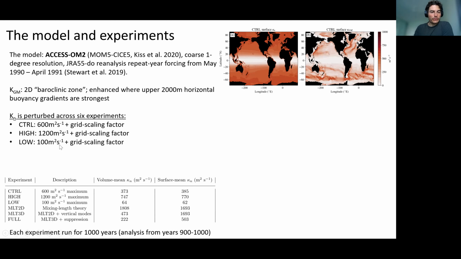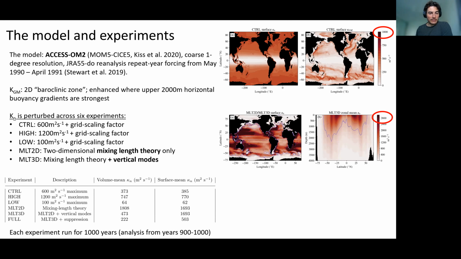And then on top of that, I run 3 more experiments where I introduce the different spatially varying elements that go into Sjoerd's theory. That's mixing length theory through the MLT2D and MLT3D experiments, which I actually won't discuss in this talk, but I just wanted to show the spatial structures and in particular point out how much stronger the neutral diffusivity is in these theories. You can see the color scale limit here, 2,800 compared to 1,000 in the control experiment.